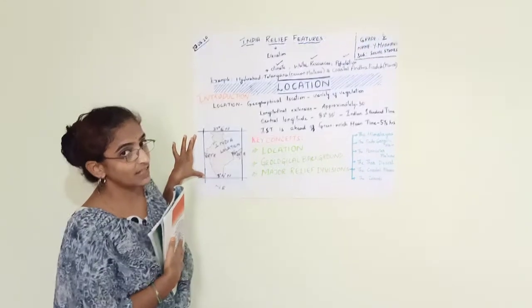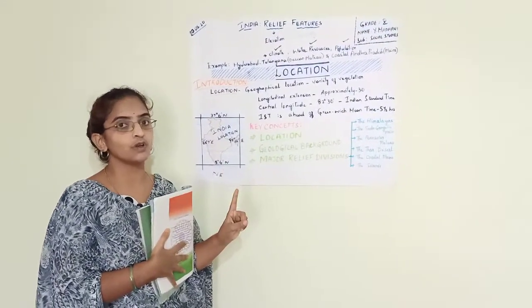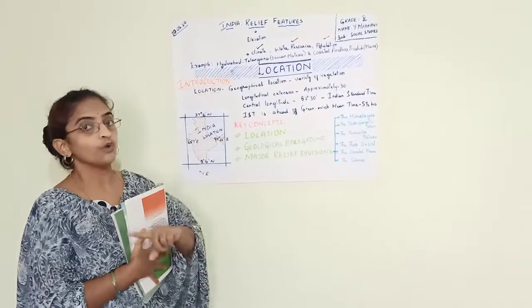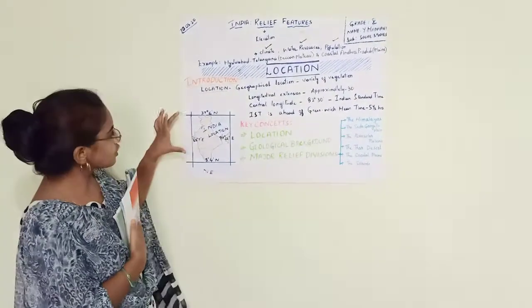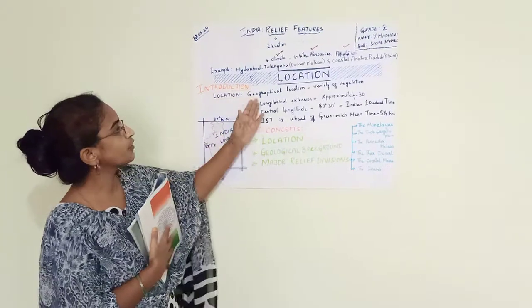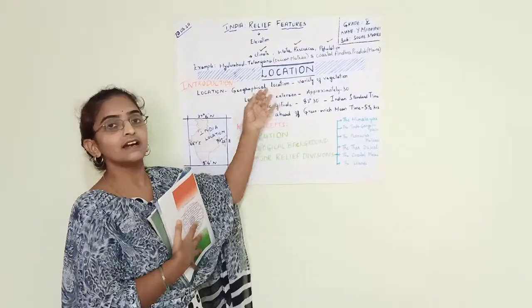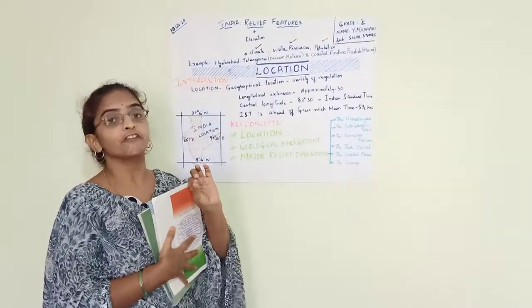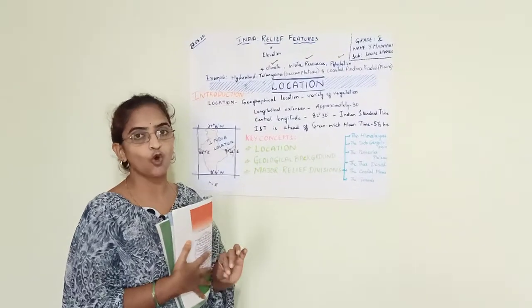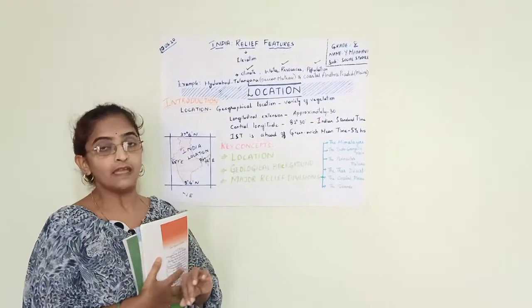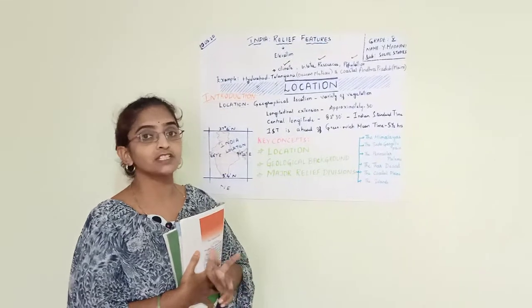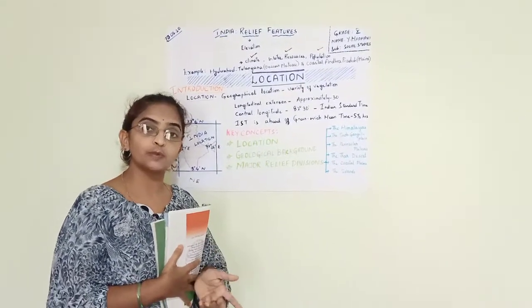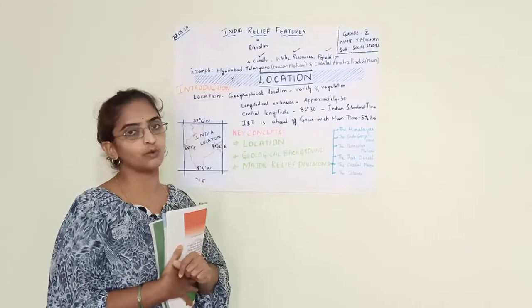If temperature is very high, there is good rainfall. If good rainfall, good vegetation. So because of this geographical location, India has wonderful varieties of vegetation. Wonderful varieties of vegetation means a variety of species of flora is found in India.